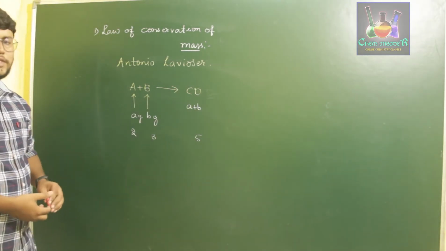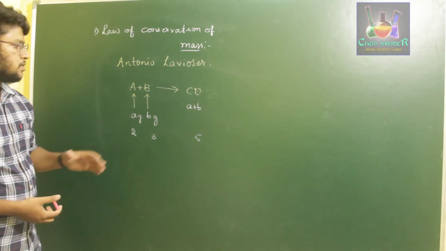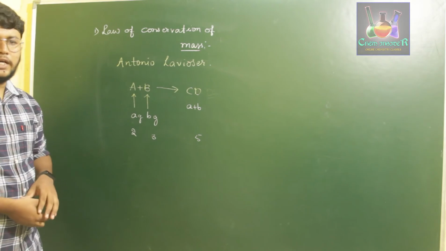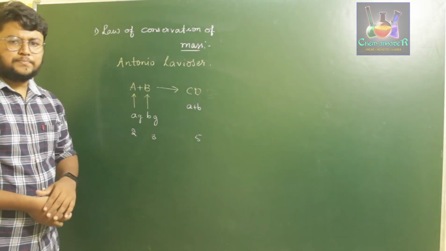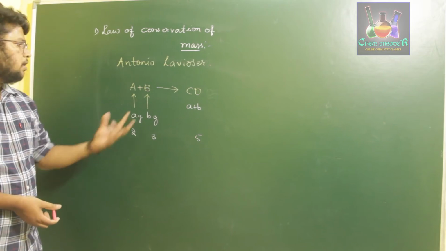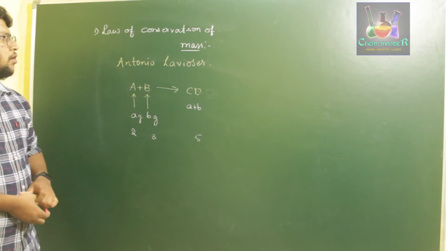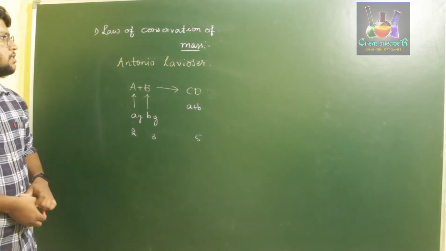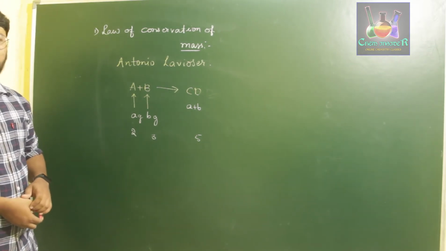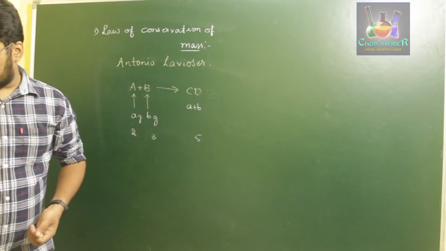This was given by Antonio Lavoisier. He found it by determining the exact masses of reactants A and B, which he reacted to get a product CD, which was found to have a mass exactly equal to the sum of the masses of the two reactants. So this is the law of conservation of mass. Next is the law of definite proportions.